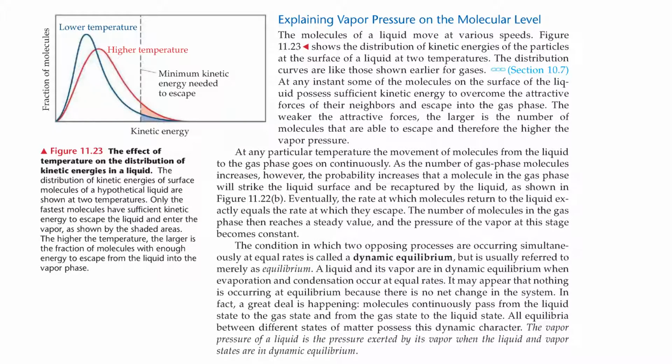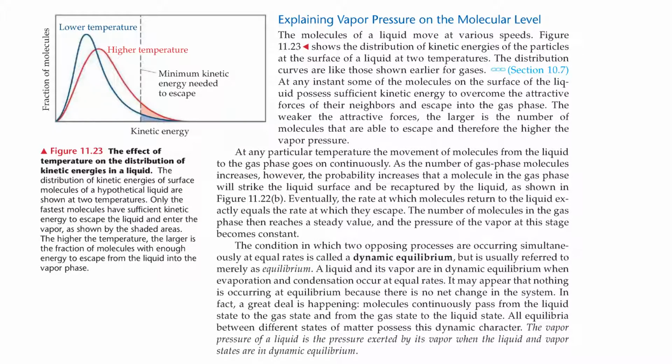The weaker the attractive forces, the larger the number of molecules that are able to escape, and therefore the higher the vapor pressure. At any particular temperature, the movement of molecules from the liquid to the gas phase goes on continuously.